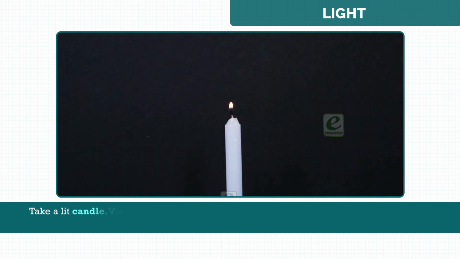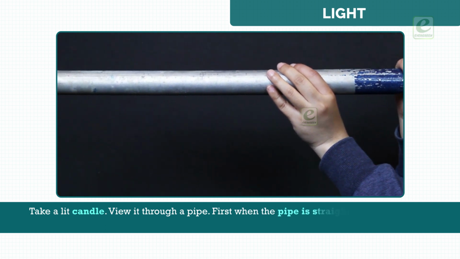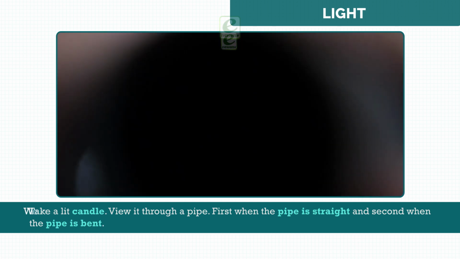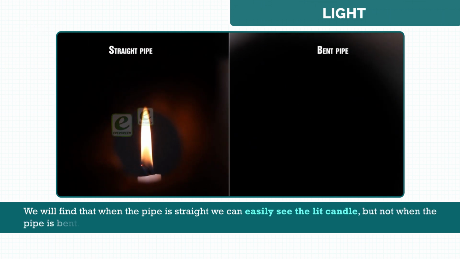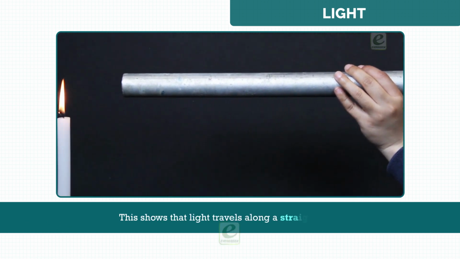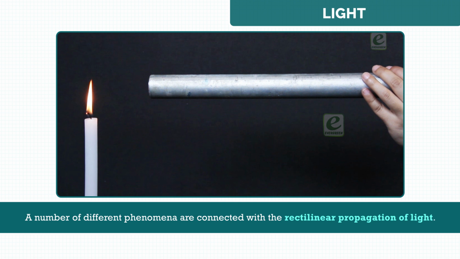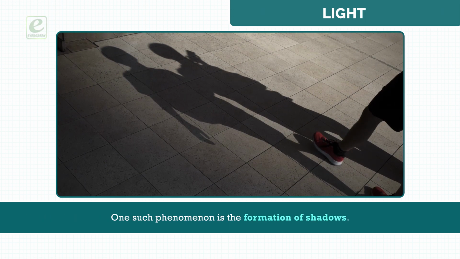Take a lit candle. View it through a pipe. First, when the pipe is straight, and second, when the pipe is bent. We will find that when the pipe is straight, we can easily see the lit candle, but not when the pipe is bent. This shows that light travels along a straight line. A number of different phenomena are connected with the rectilinear propagation of light. One such phenomenon is the formation of shadows.